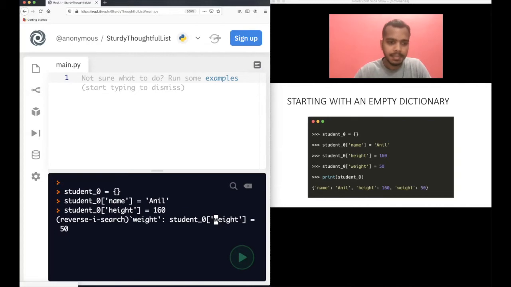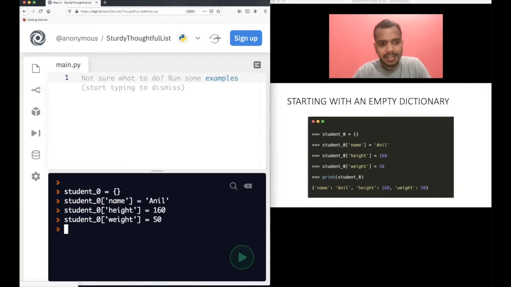So we will insert this also, student_0 height equal to 160, and we will insert one more, weight 50. How I am doing this reverse search is by pressing Control and R at the same time on my Mac. I'm not sure what the shortcut is on Windows, but on Mac I can press Control and R at the same time and reverse search.